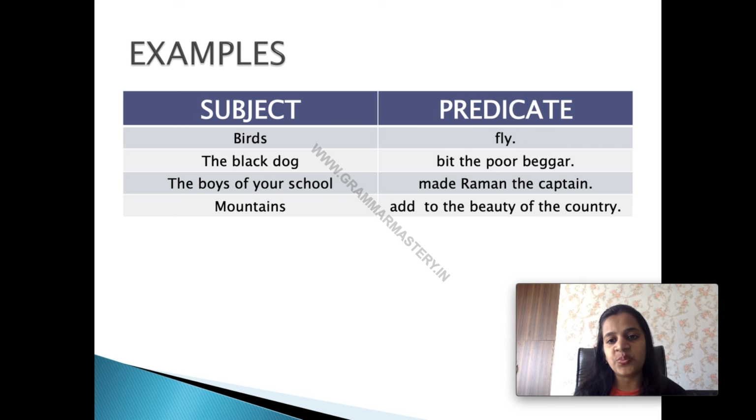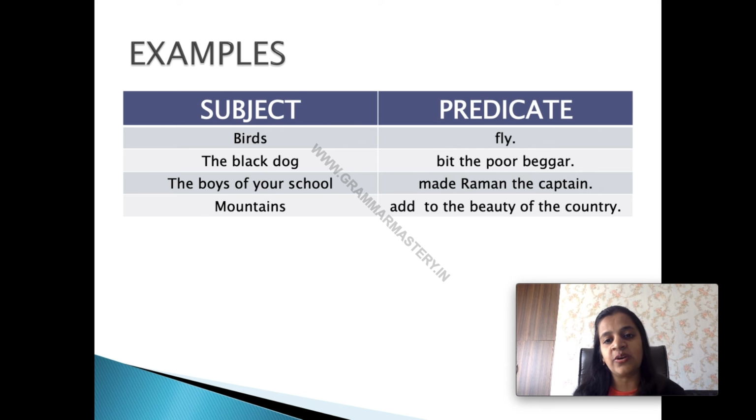The boys of your school made Raman the captain. Who made Raman the captain? The boys of your school. What did the boys of your school do? They made Raman the captain. So whatever about whom we are talking in the sentence is the subject, and whatever the subject does is called predicate. Mountains add to the beauty of the country. Here we are talking about mountains. So mountains become subject and add to the beauty of the country becomes predicate.